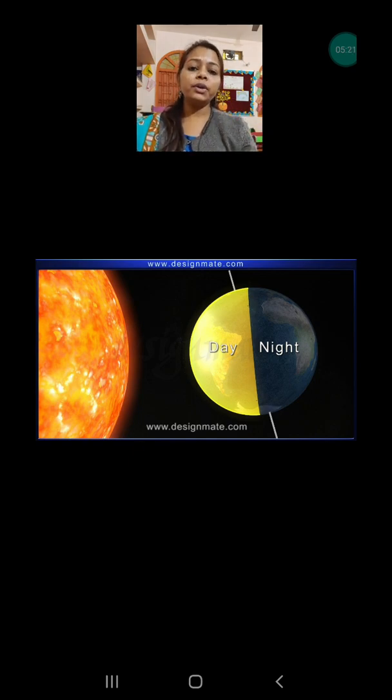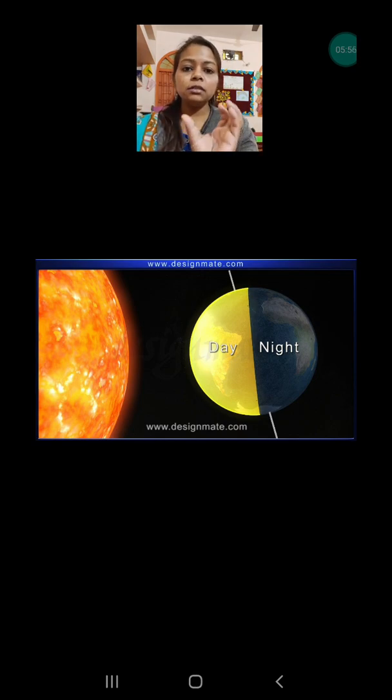But you all know, as the earth is rotating, at different times different parts of the earth come in front of the sun. Suppose the yellow shows the day, and the black one shows the night. Suppose India is in the yellow part and is facing the sun. So at this time in India, what will happen? The day. Suppose America, which is on just the opposite side of the world, is having night.